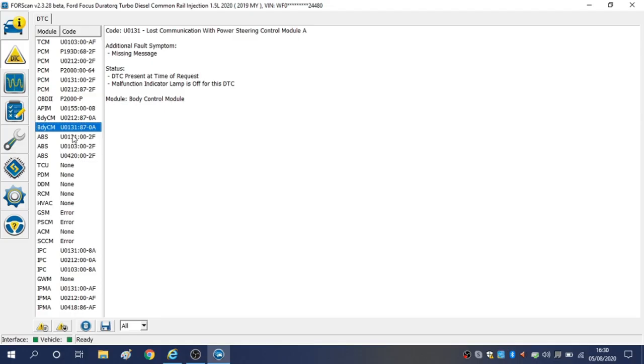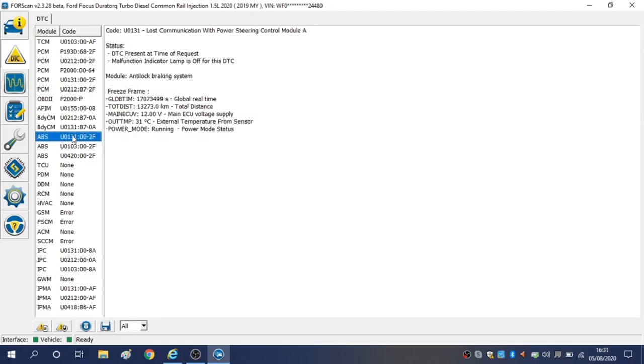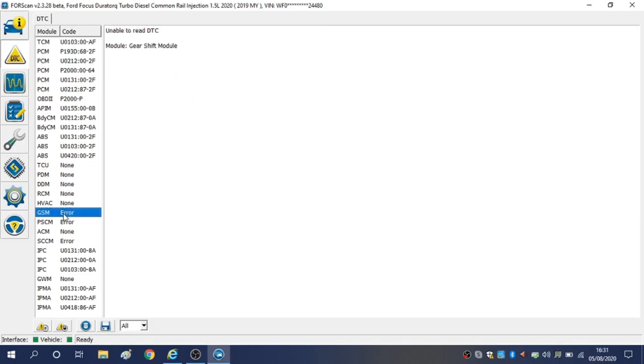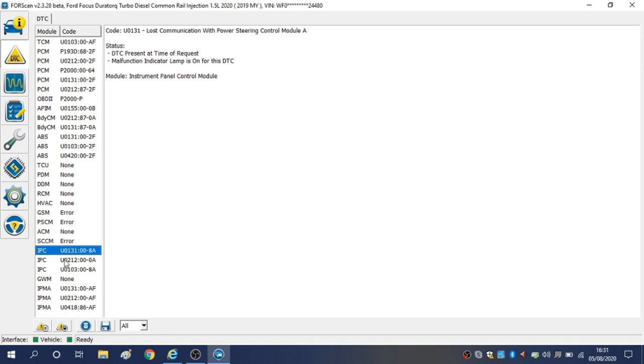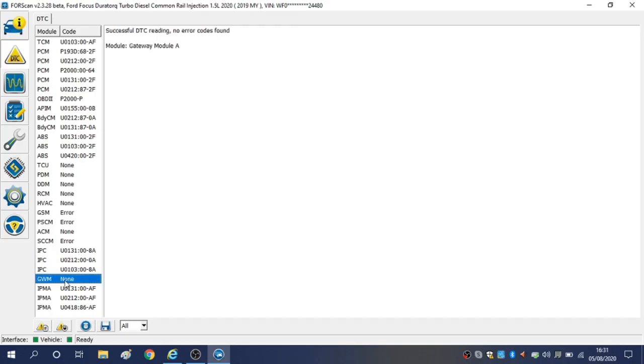So we're building a bit of a picture here of quite a few lost communications with various modules, and the same ones tend to be showing their ugly heads again. Gear shift module, power steering control module, and steering column control module. So we're building a picture here. Going down now into the dashboard, the IPC, and again lost communications. I think we're starting to build a picture and some direction as to where to go with this.